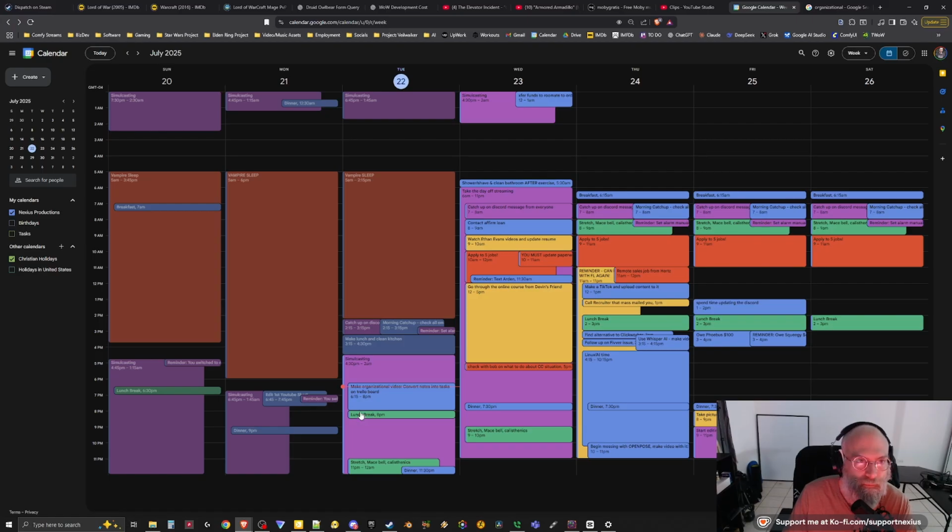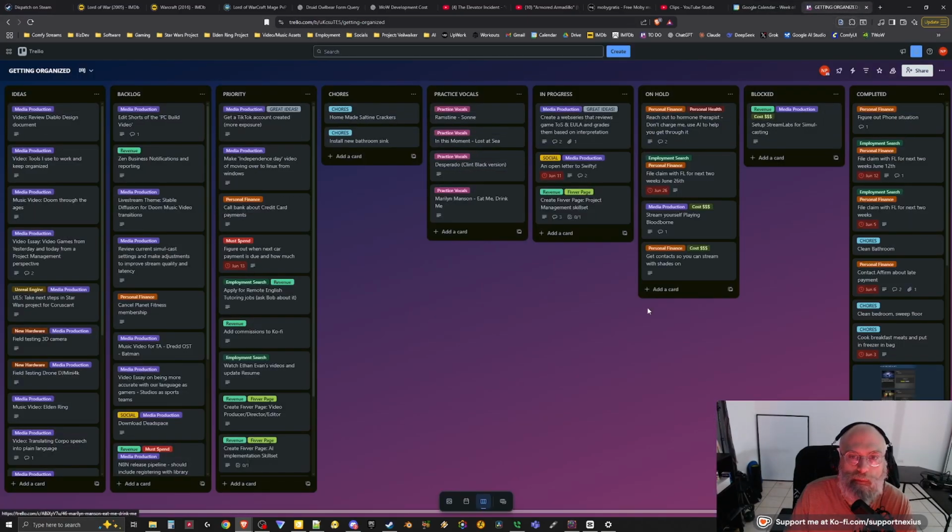All right. Now let me show you folks my Trello board. Boom. Okay. Now this, and I need to update this too. I've been slacking, so it'll be great for me to get a couple of things cleaned up, and then I can use this as an example of how to upkeep and how these things operate.